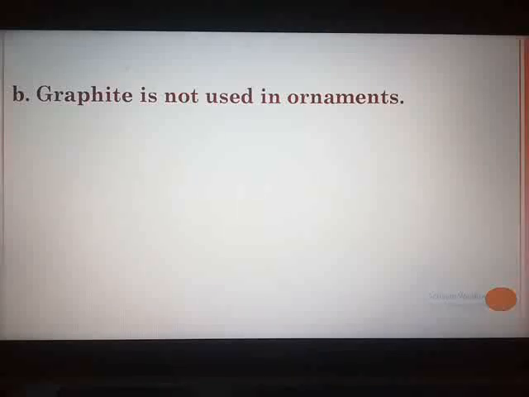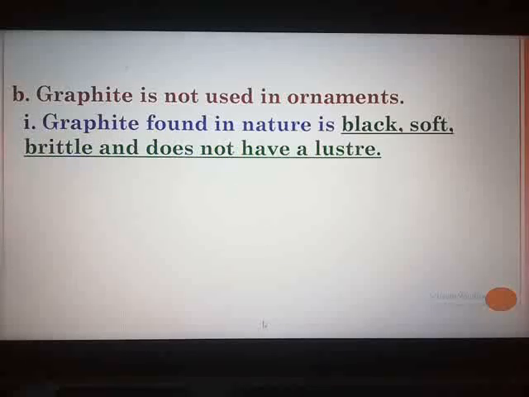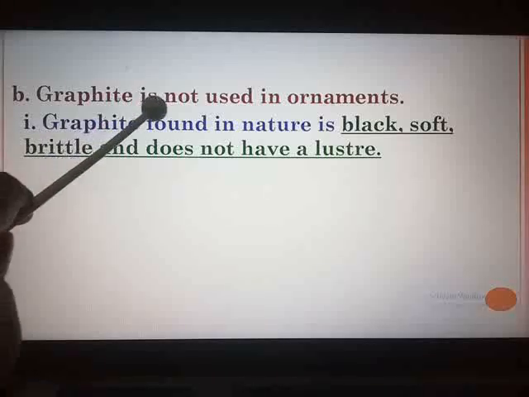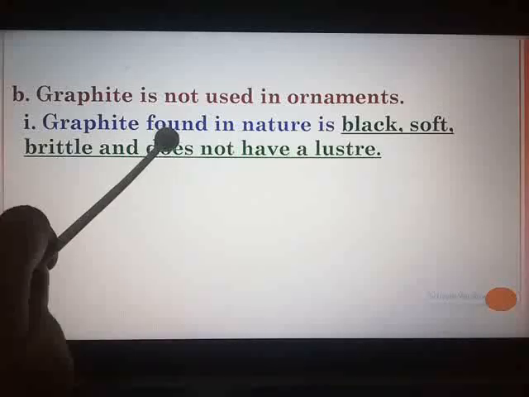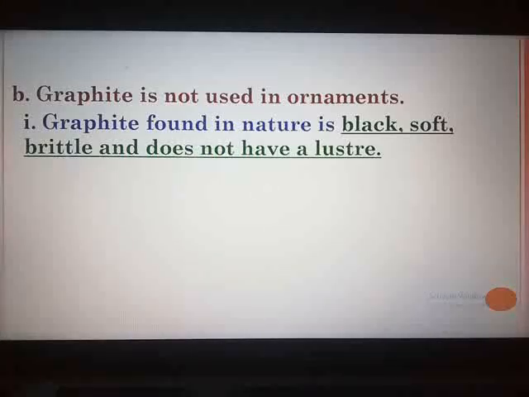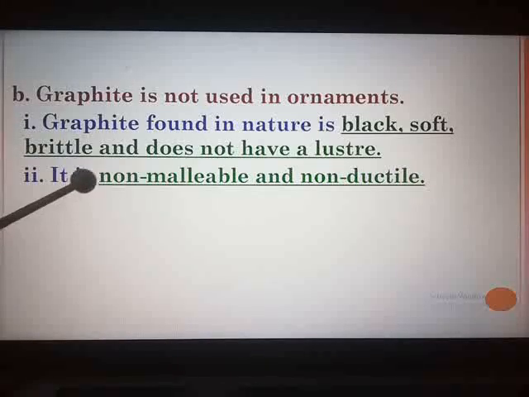So point number 1 is property number 1 on page number 141 of your textbook. Refer page number 141 under properties. First property, graphite found in nature is black, soft, brittle and does not have a luster. This part you have to add. You can write it is non-shiny. Anyway, that is your point number 1. This point is very important, does not have a luster. Second, it is non-malleable and non-ductile. This point you have to add in the textbook. It is non-malleable, non-ductile.